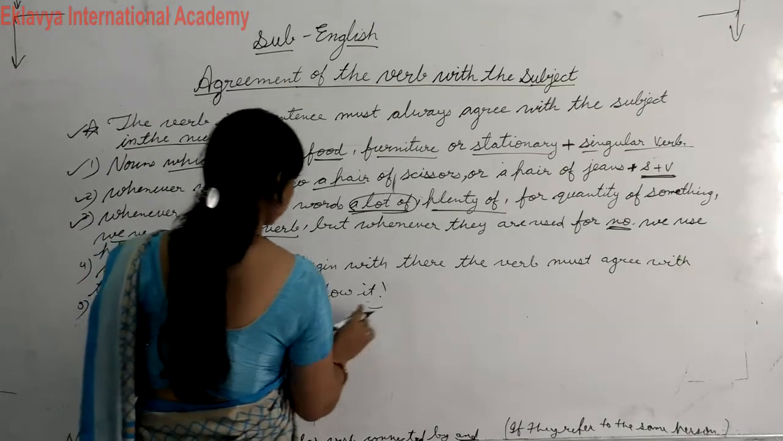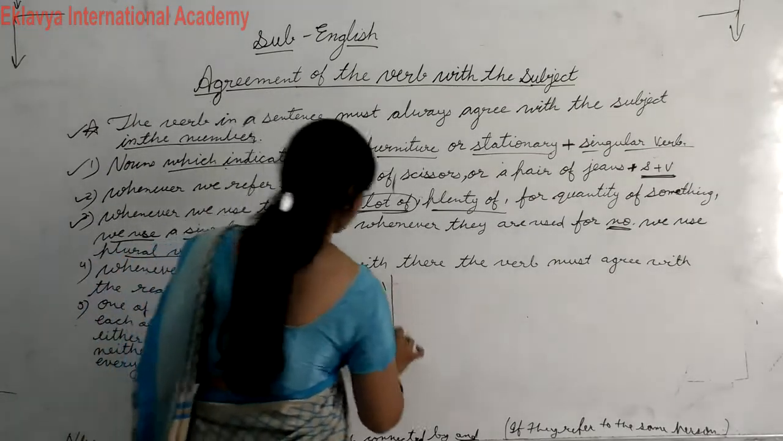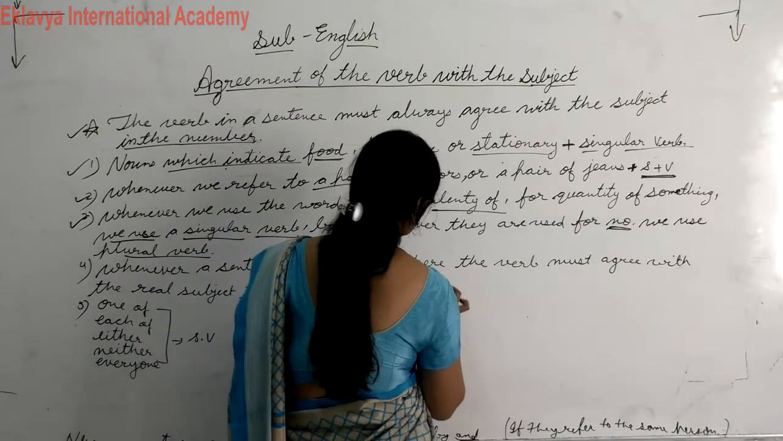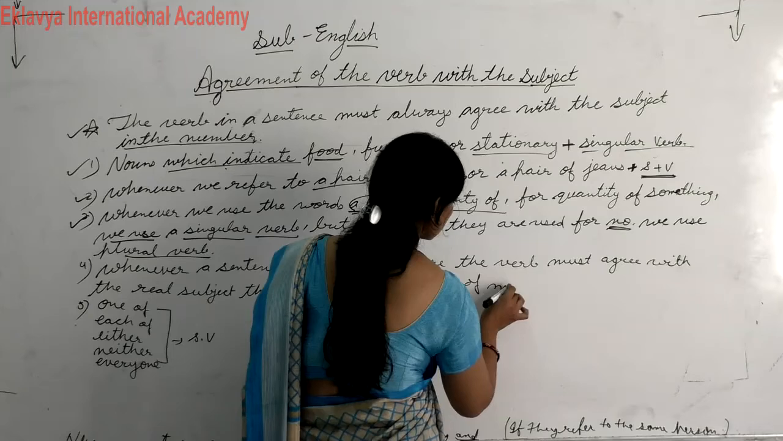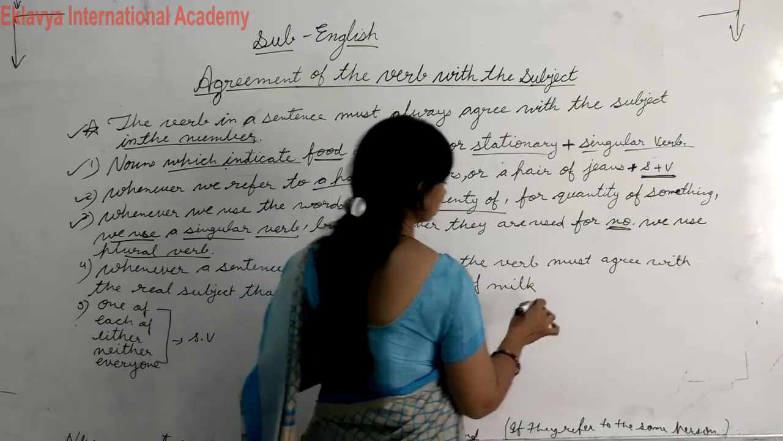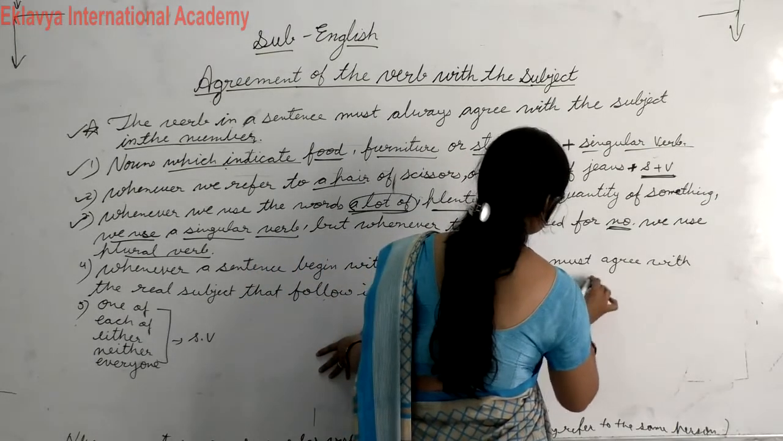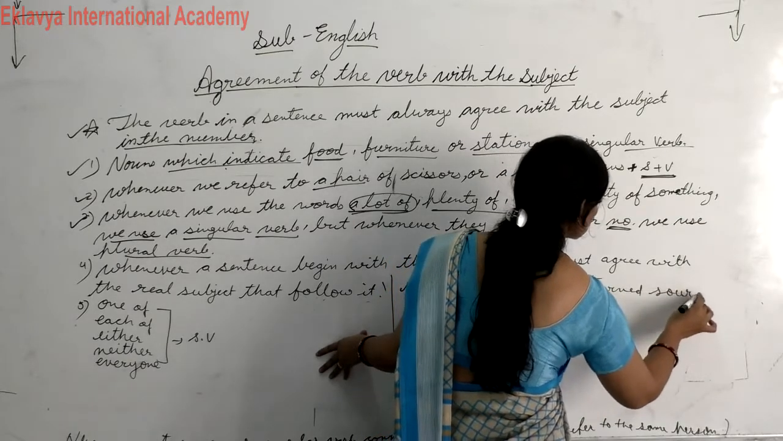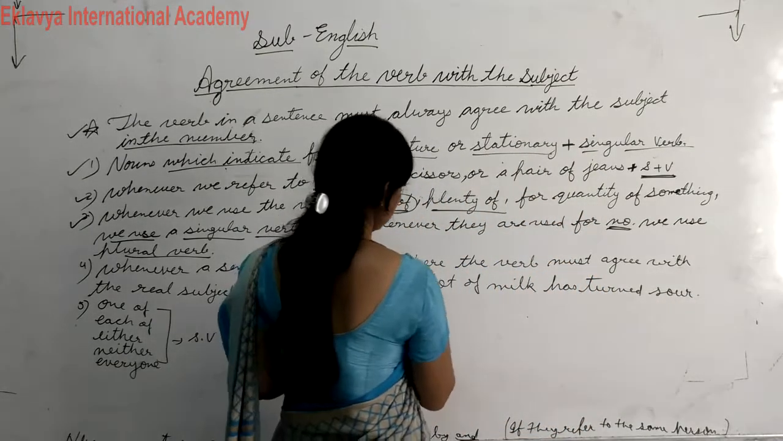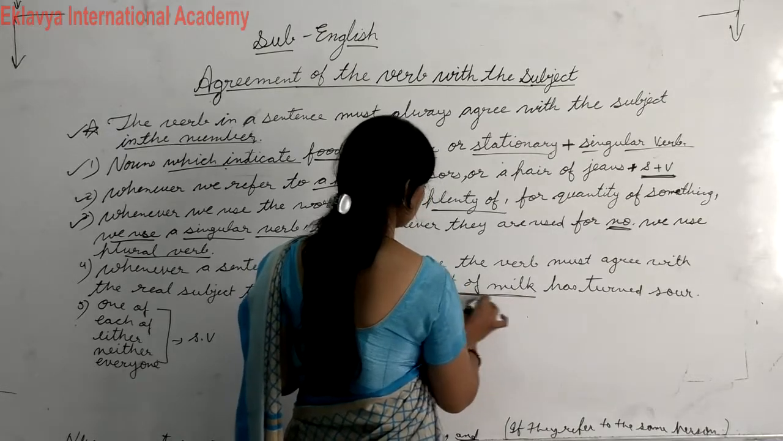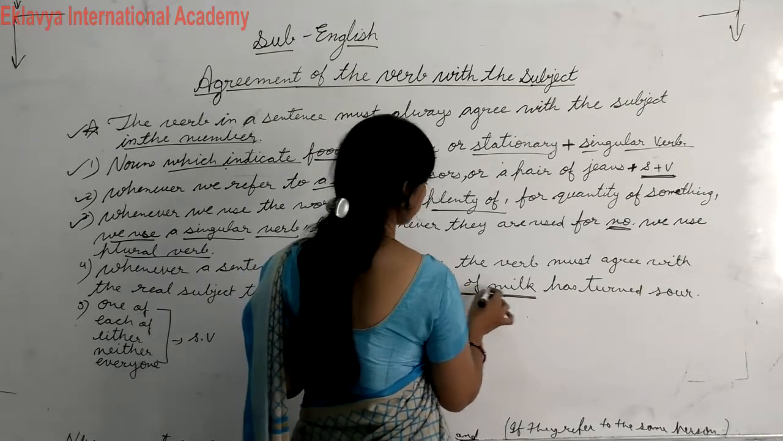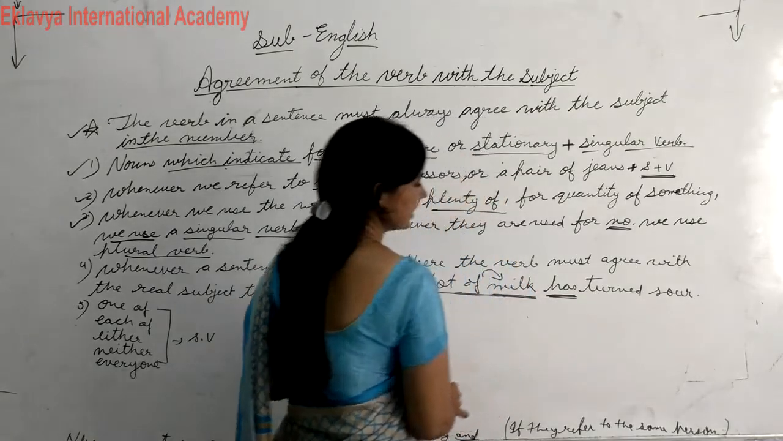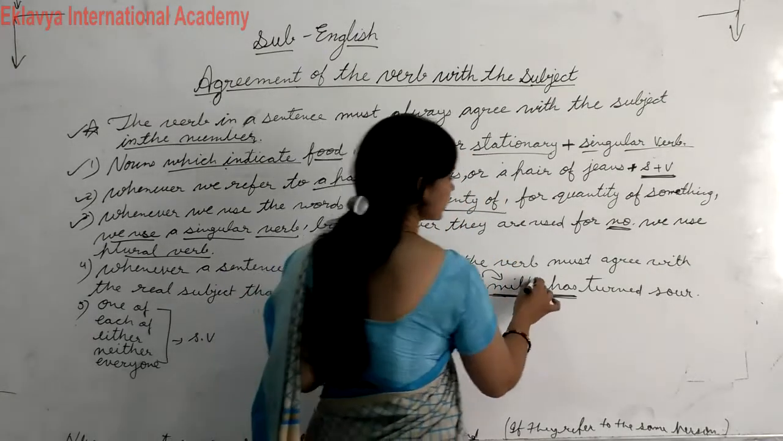Like for example, a lot of milk has turned sour. Okay, so here a lot of milk. यहाँ पे देखो ये क्वांटिटी बता रहा है, lot of milk, ये milk की क्वांटिटी बता रहा है. Then we have to use here has. You have to use here singular verb.